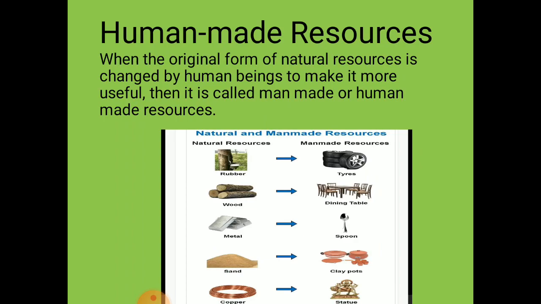Let's discuss human made resources, or you can say man made resources. As earlier also I explained, whatever nature has given us, using those natural things only, man has created human made resources. Like using rubber from plants, man has created tires. Using wood, furniture is created.